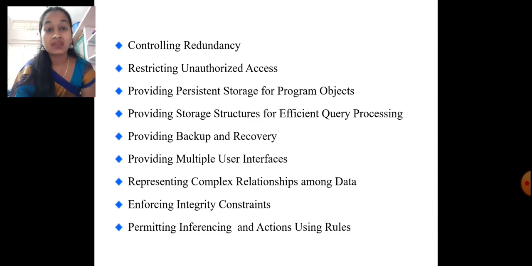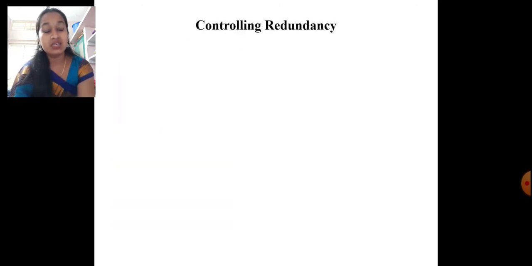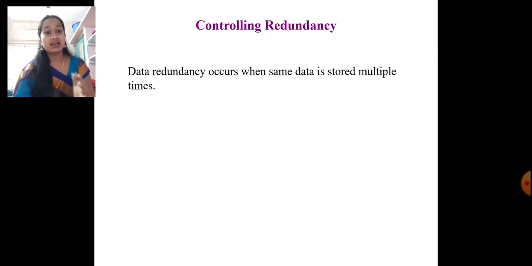We can see how all these features or properties provide the advantages. In that, first one, we see controlling redundancy. We are saying a database management system controls the redundancy. What is the meaning of redundancy then? Data redundancy occurs when the same data is stored multiple times. Means we are saving the same data in different locations.